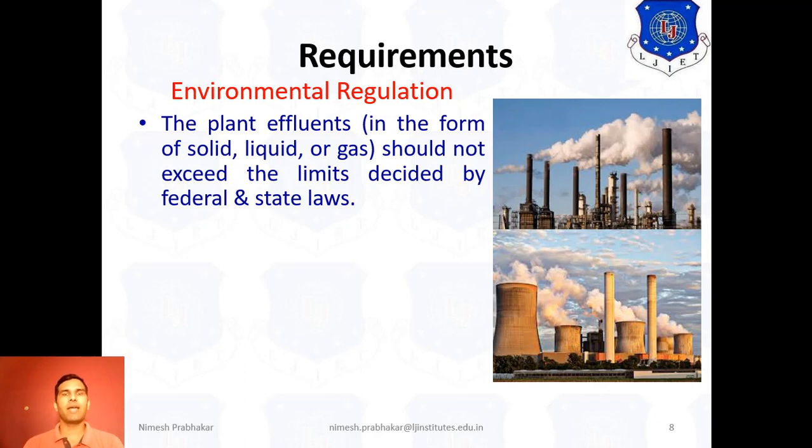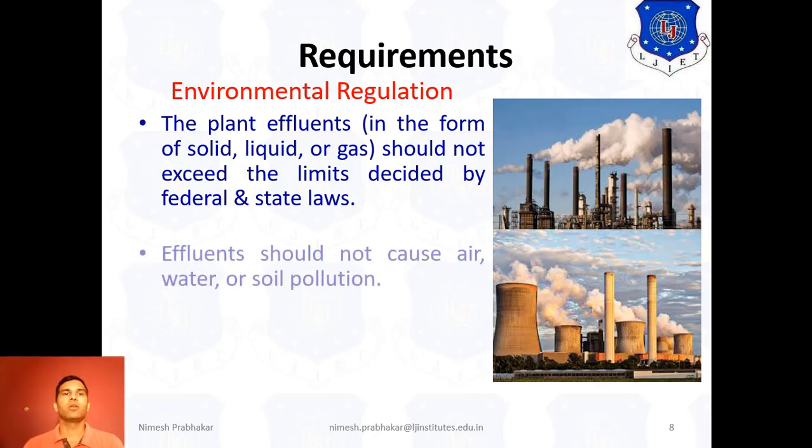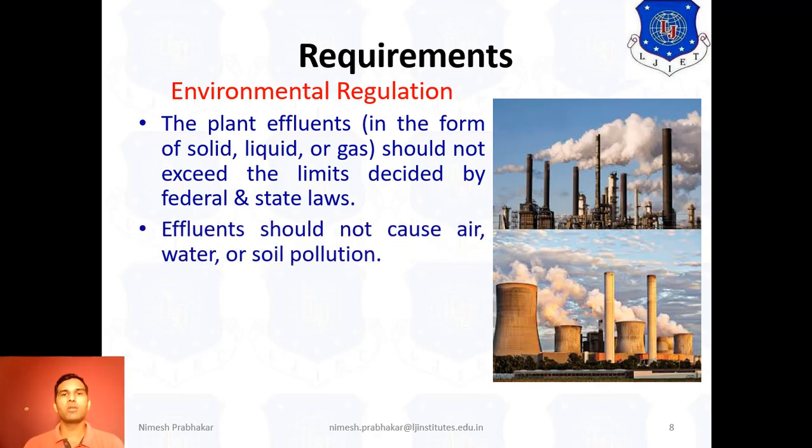All the states and different countries define some limit for the effluent of the plant, and the plant should not exceed that limit. That means effluent should not cause air, water or soil pollution.